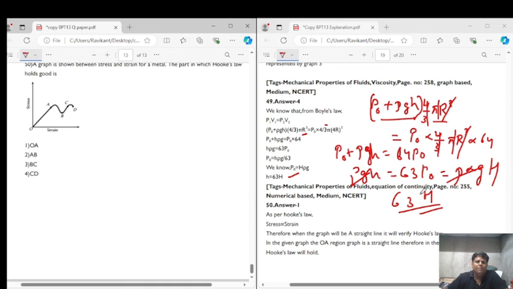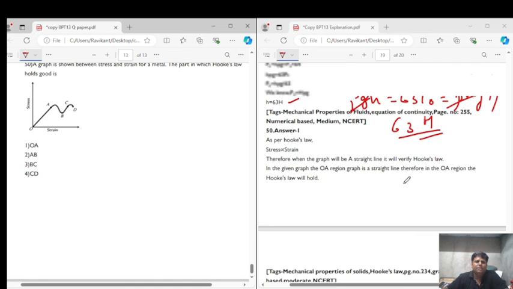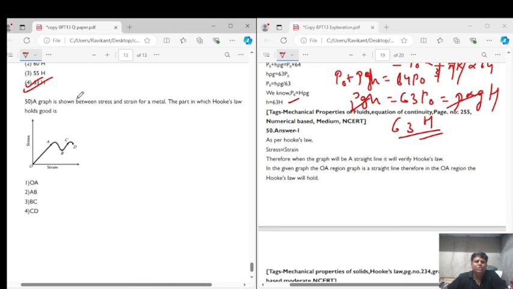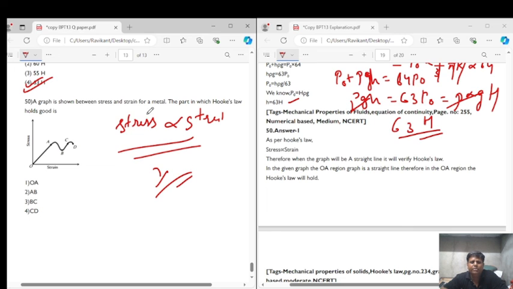Now question number 50. Question number 50 says that a graph is shown between the stress and the strain of a metal. In which part does Hooke's law hold good? Hooke's law states that stress is directly proportional to strain, and the slope gives the Young's modulus. This means there should be a straight line in the graph. So the OA region is the region which has a straight line. So OA is the region which represents Hooke's law. So the correct answer of question number 50 is option 1, that is OA represents Hooke's law.